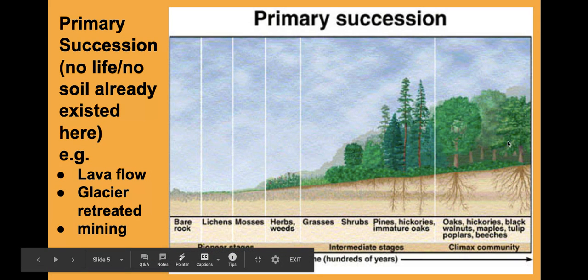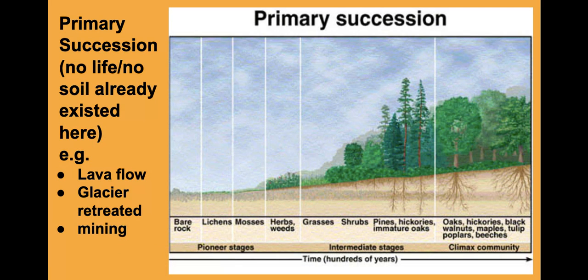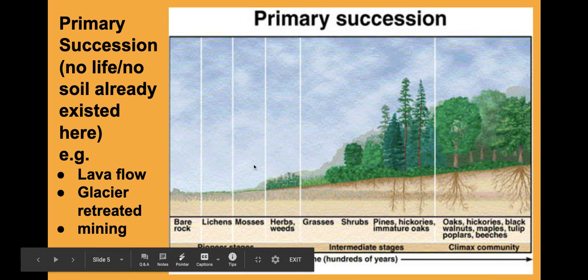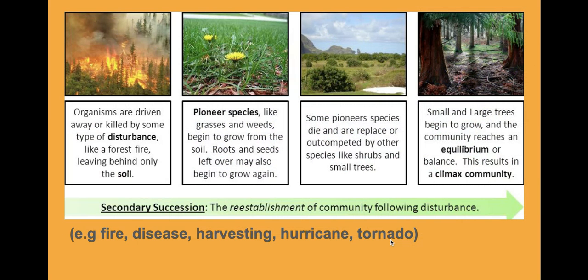Now, a climax community is not always represented with trees, but in pictures they tend to show it that way. A climax community will show equilibrium in an ecosystem. That means you're going to see those kinds of plants throughout the years. Now, this takes a long time. As you can see here, it takes hundreds of years.